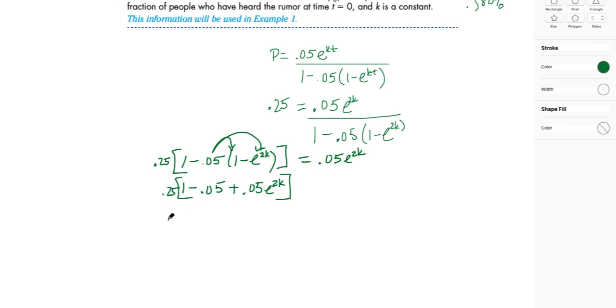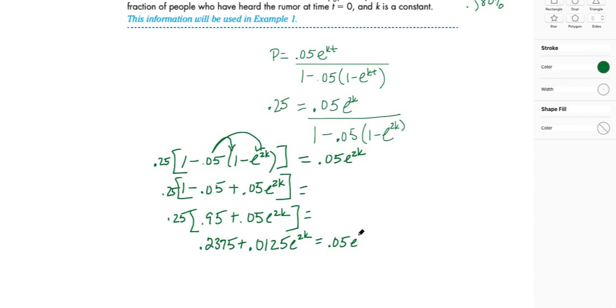Then I have 0.25 times 0.95, right, plus 0.05 e to the 2k. My bad, this became a 29 by mistake. Then we further multiply this through, and when we do that, we get 0.2375 plus 0.0125 e to the 2k is equal to 0.05 e to the 2k.